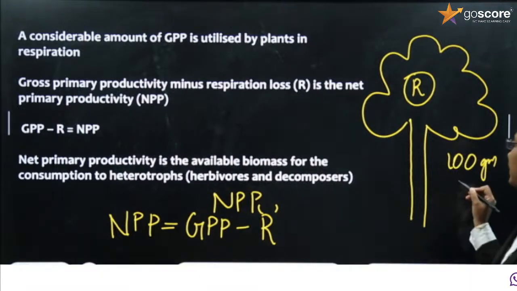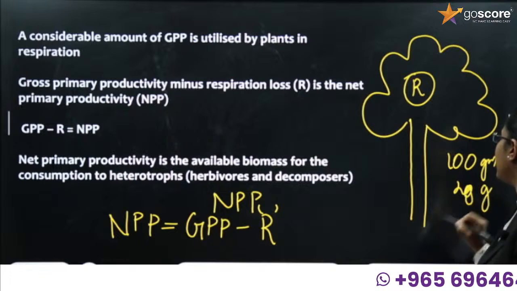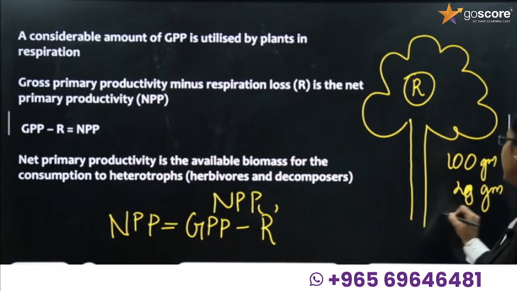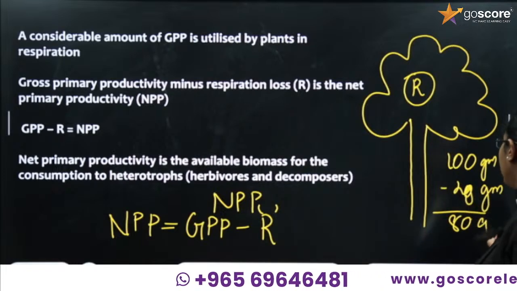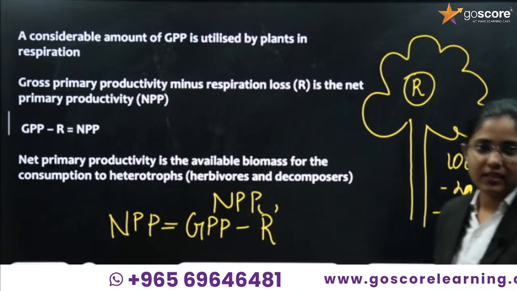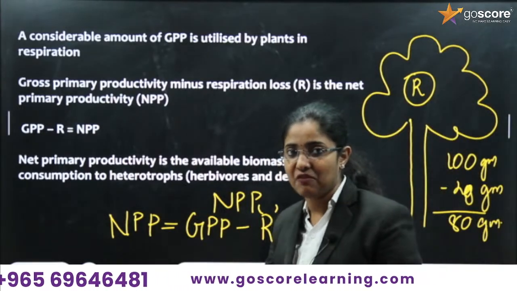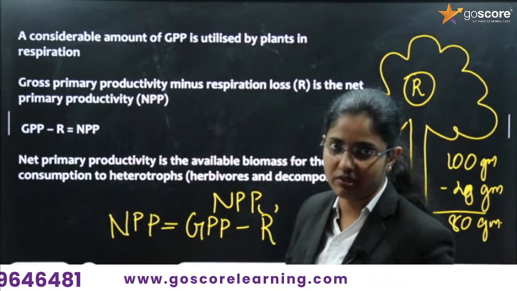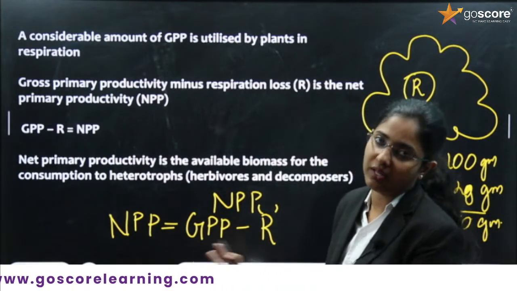If for respiration the plant is utilizing 20 gram, the rest 80 gram of organic matter will be there. That 80 gram of organic matter is readily available for the herbivores, for the next trophic level organism.